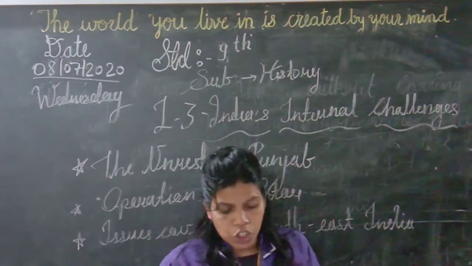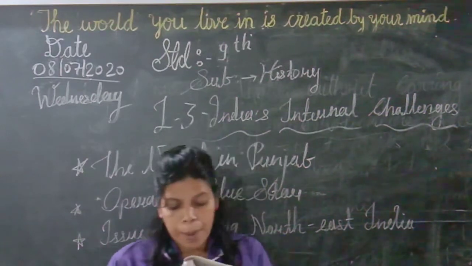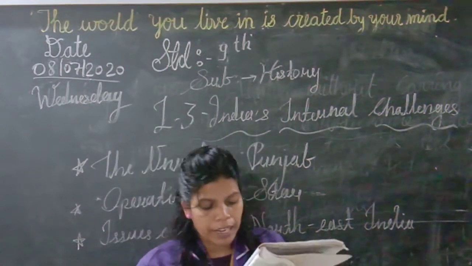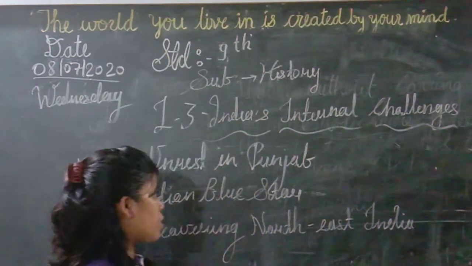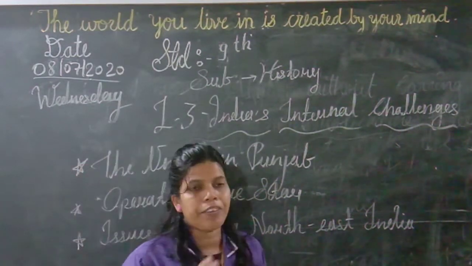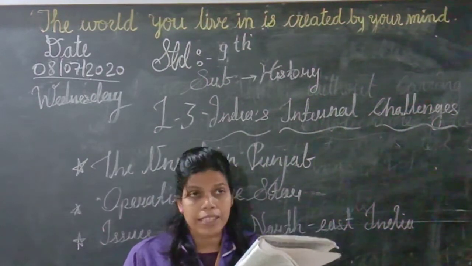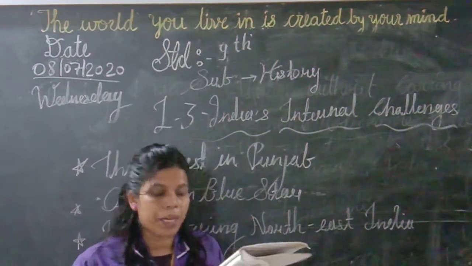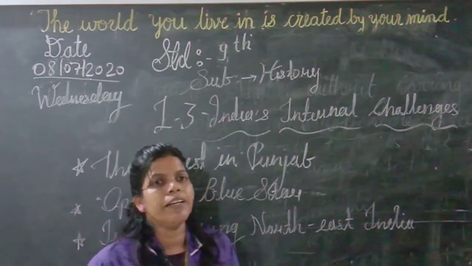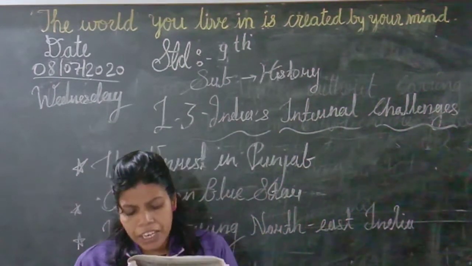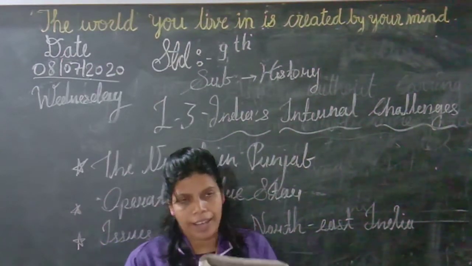Northeast India consists of 8 states: Assam, Arunachal Pradesh, Manipur, Meghalaya, Mizoram, Nagaland, Sikkim, and Tripura. International borders of India touch each of these states to varying extents.